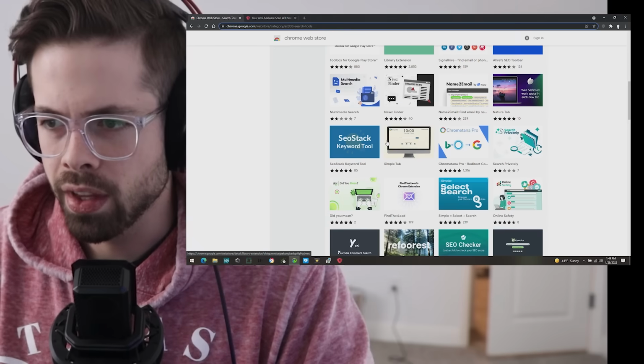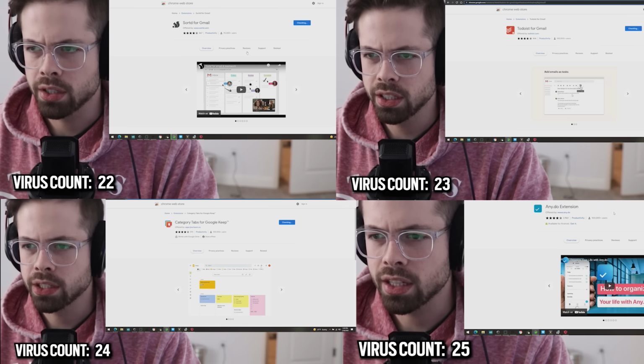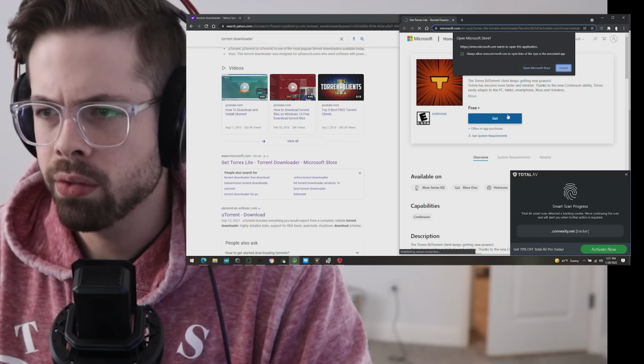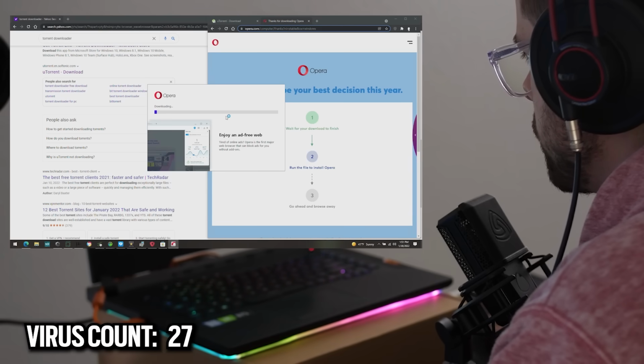Search tools. Nice. Wayback Machine. Add to Chrome. Add extension. Very nice. Add to Chrome. Add extension. Torrent downloader. Yeah, we'll install that. We'll pop up down here. No big deal. Get. Keeps popping something up. Let's just install this one.